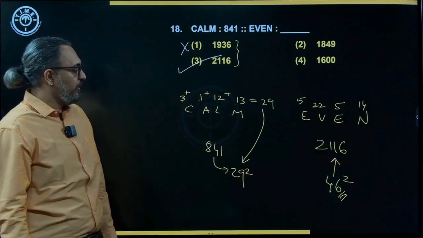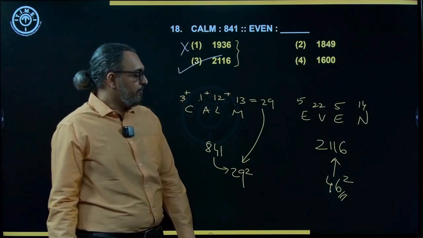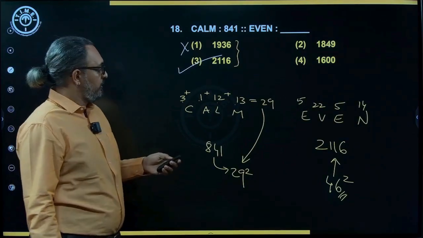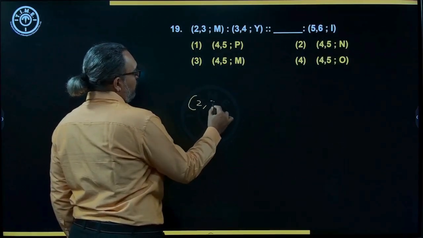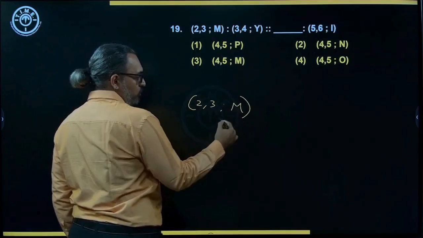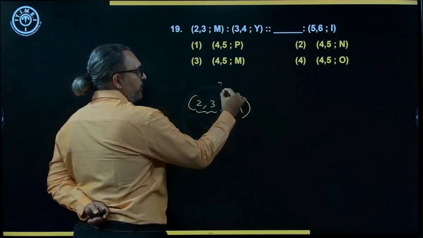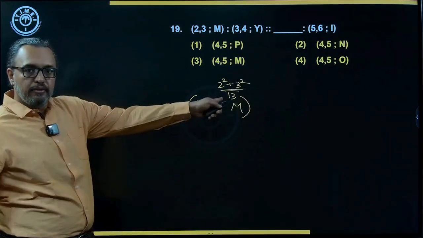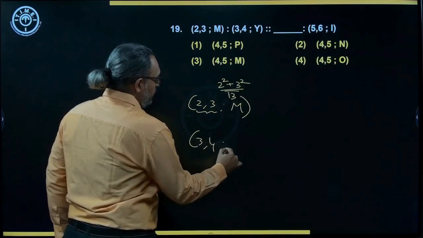Then next one. Now you have 2, 3, then a semicolon with an M. M is nothing but 13. How can I get 13 using 2 and 3? Again, 2 square plus 3 square is what we check first: 4 plus 9 is 13. Same way, we have 3, 4, then we have a Y.